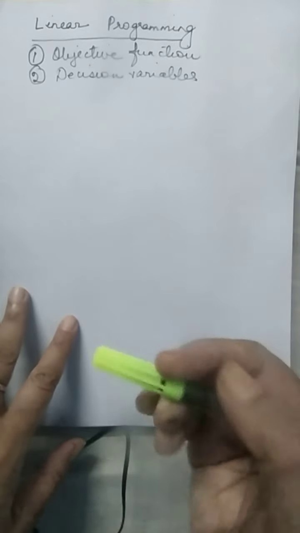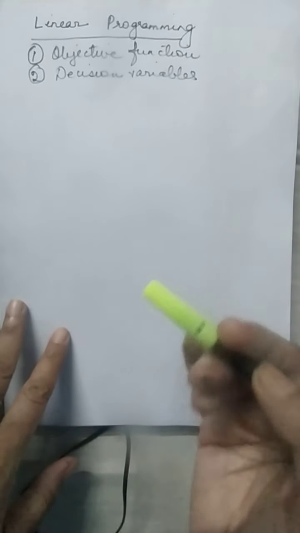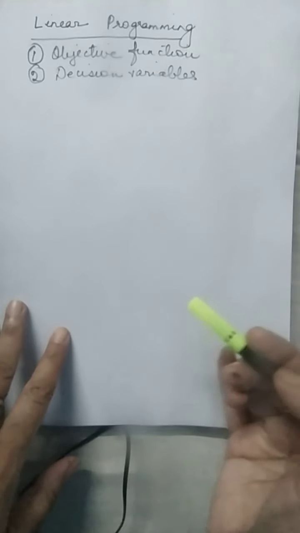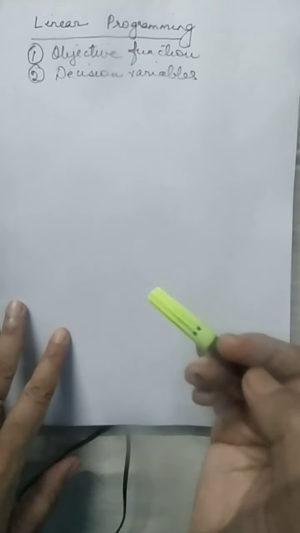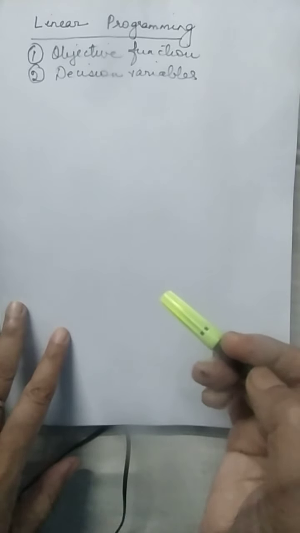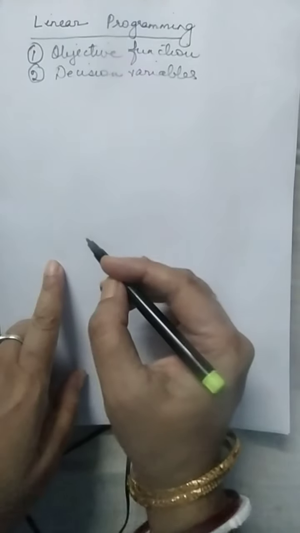So I may say let X1 be the quantity of A manufactured, let X2 be the quantity of B manufactured, let X3 be the quantity of C manufactured. So X1, X2, X3 become my decision variables in this particular example. Okay. So, let me take up a small example simultaneously.